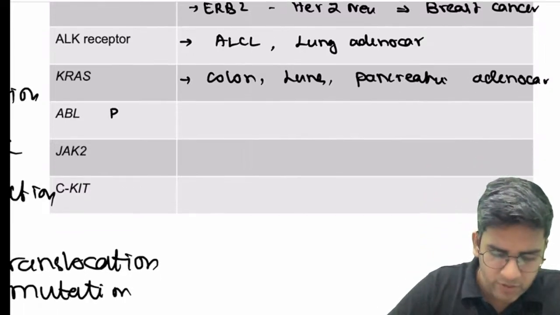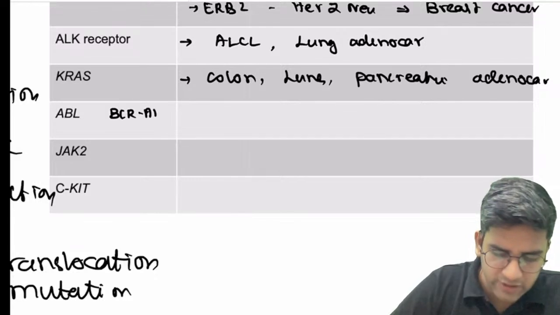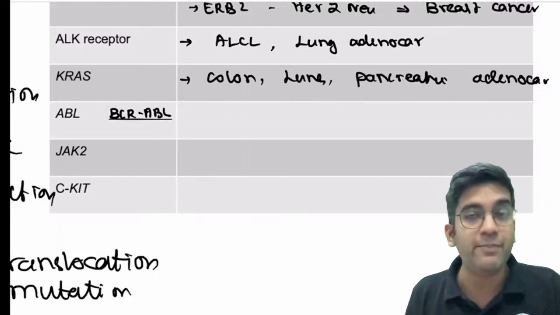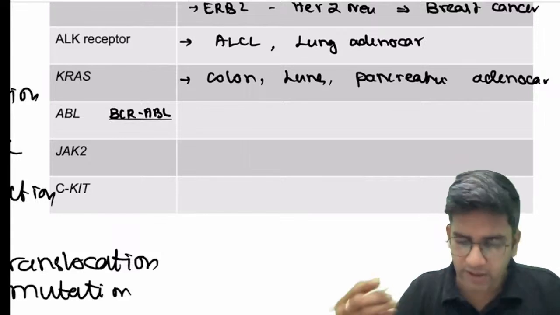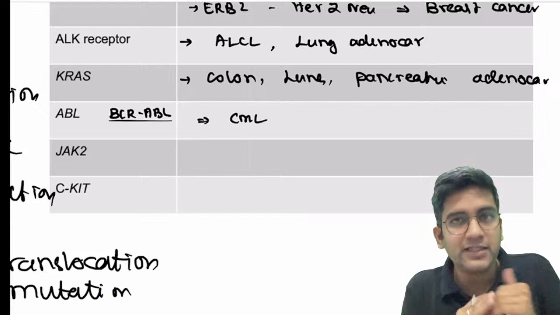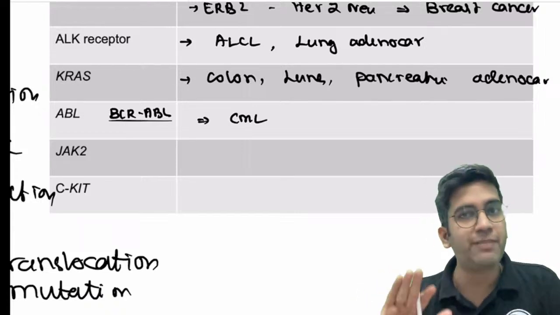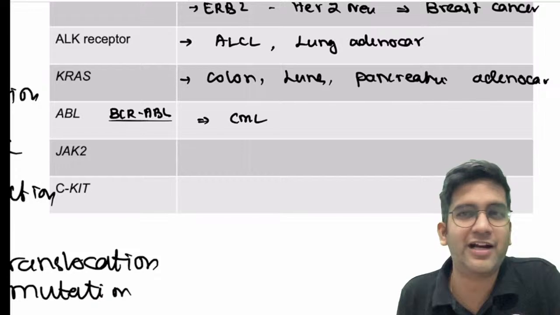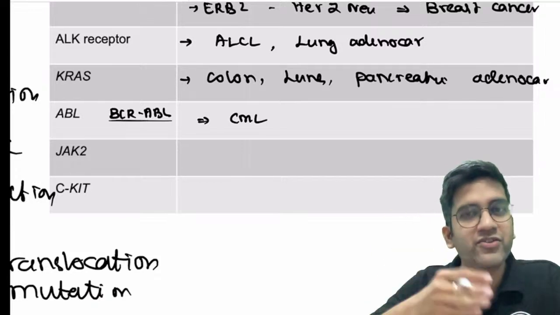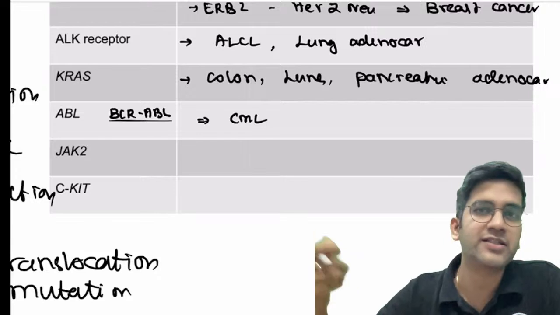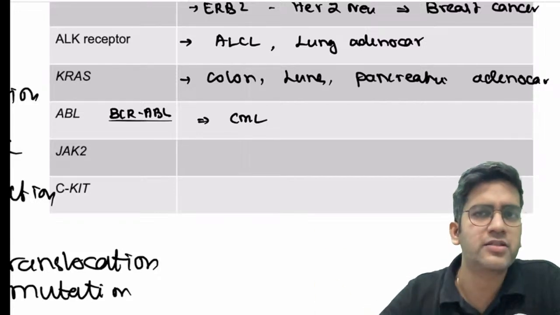ABL. Can anyone tell me where we see the BCR-ABL translocation? So instead of just writing ABL, write BCR-ABL, though ABL is the proto-oncogene here. You will definitely never forget that, right? CML. Again, like I said, just CML is enough here. If it's part of a long answer or a short answer, you can easily write at least a few words about CML. Because of this translocation, we have the fusion product, a more activated tyrosine kinase, so that results in cancer formation.